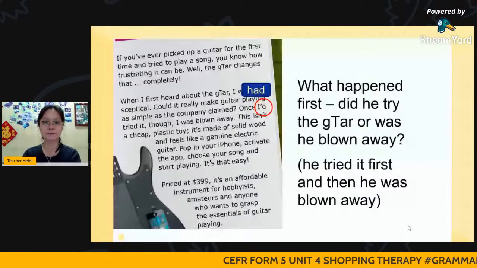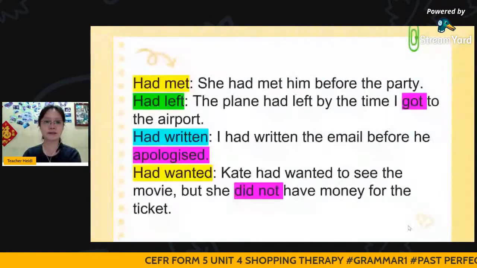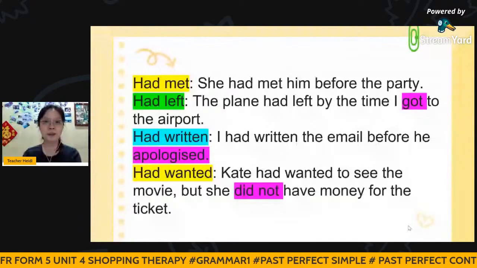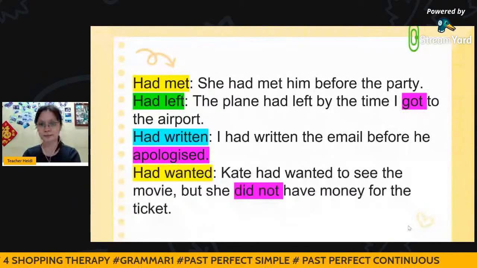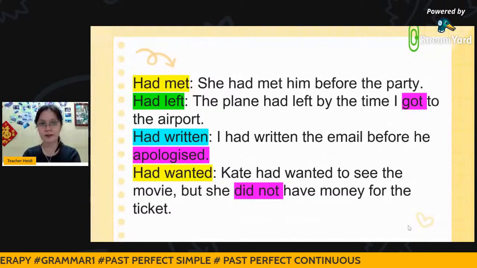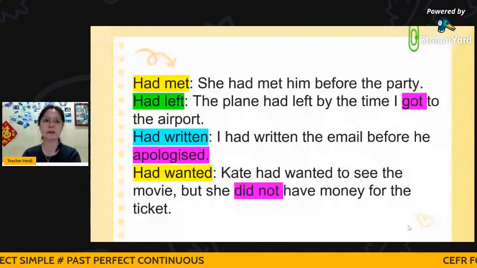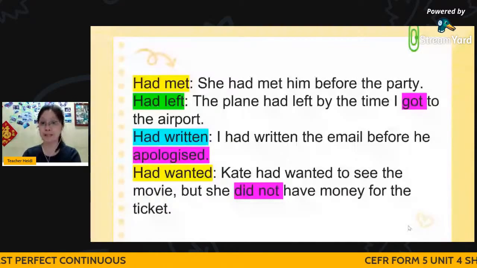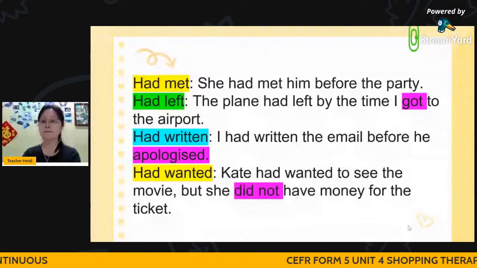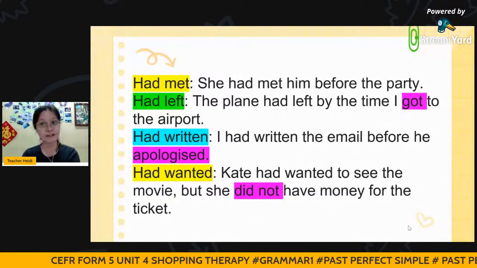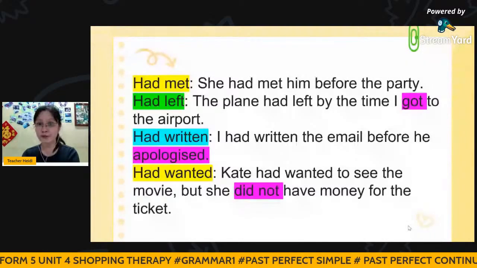Okay, these are some examples that I would like to show on how we are going to use the word had, which is the past perfect. Now, had met. She had met him before the party. Again, the question is, which action happened first? Going to the party first or had met him first?